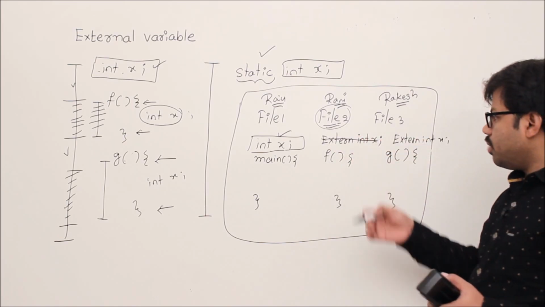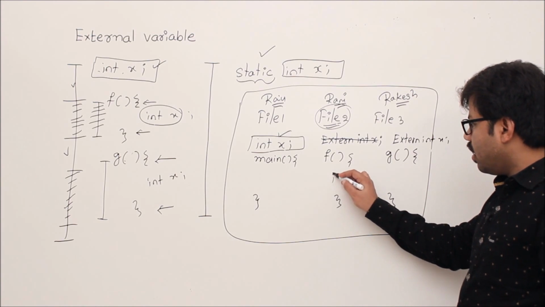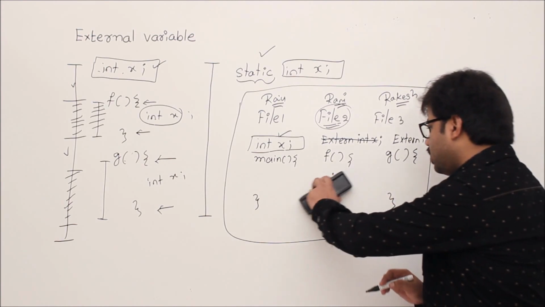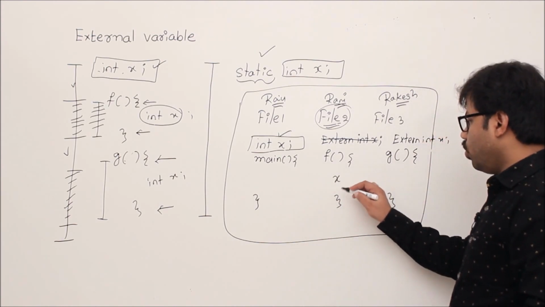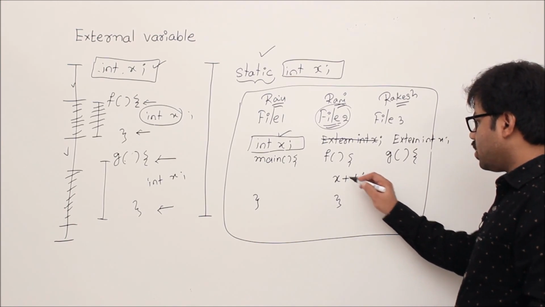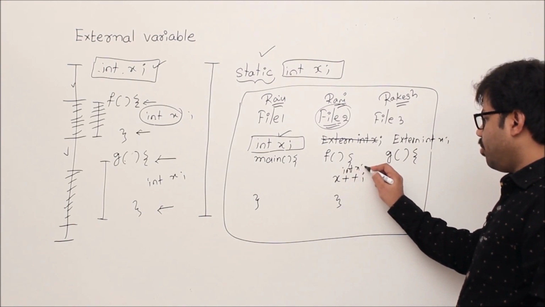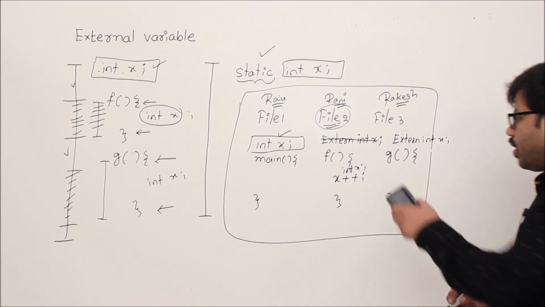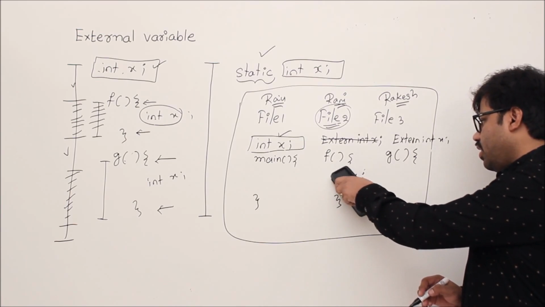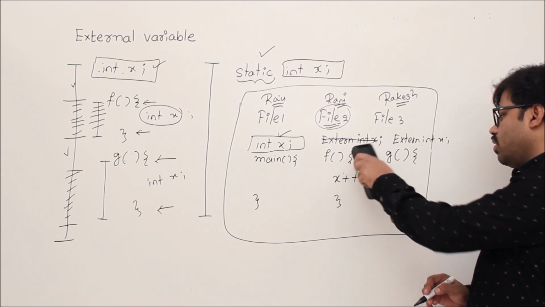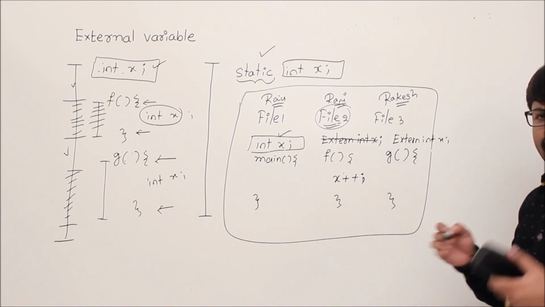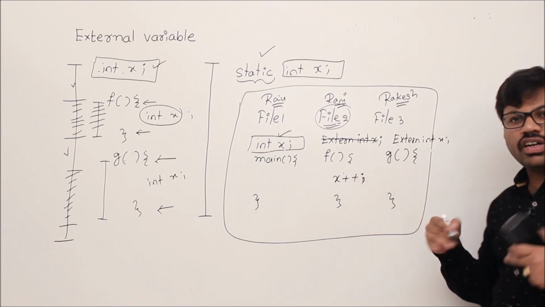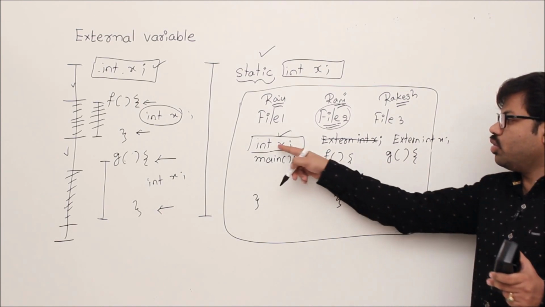Sometimes the user by mistake can write like this. See this situation: the user wants to create a local variable x and increment it, but he has forgotten to declare it. Now your compiler has a dilemma: has the user really forgotten, or does he want to use the variable x?